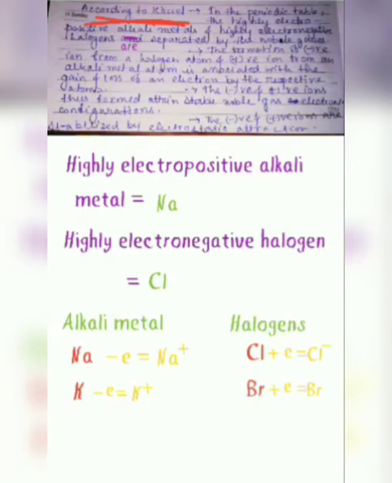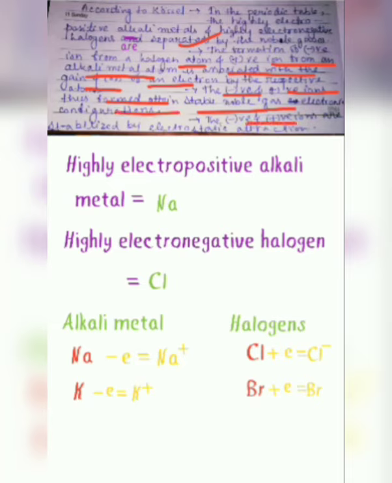Okay, let's check Kossel. What is Kossel's postulate? According to Kossel, in the periodic table, the highly electropositive alkali metals and highly electronegative halogens are separated by the noble gases. Firstly, the formation of negative ion from a halogen atom and positive ion from an alkali metal atom is associated with gain or loss of an electron by the respective atoms, right? The next one is that the negative and positive ions thus formed attain stable noble gas electronic configurations, and number 3 is that the negative and positive ions are stabilized by electrostatic force of attraction.